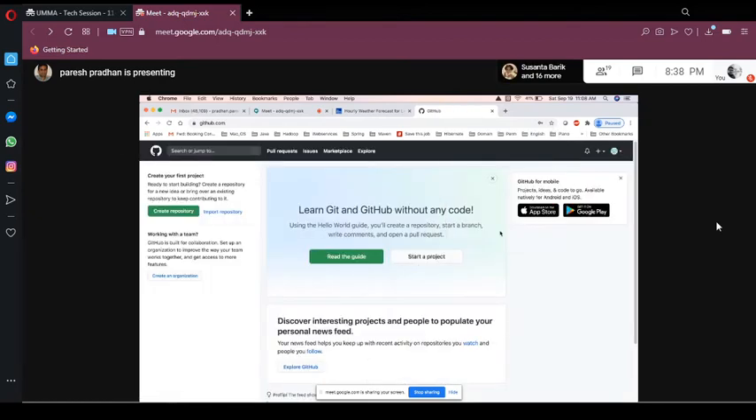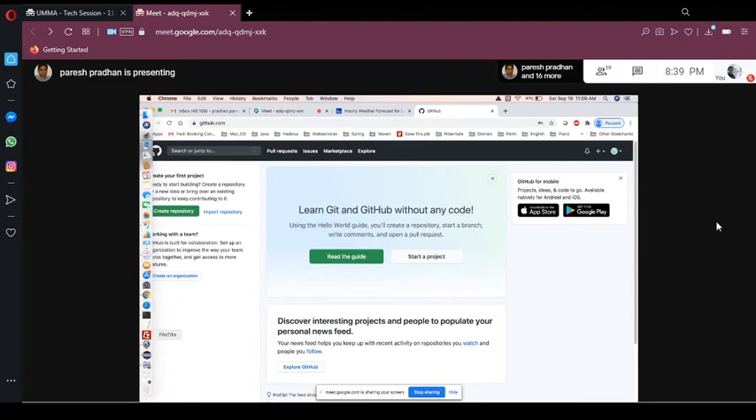This is how it looks. This is your remote repository, and always remember this cat icon. With this icon you can see all your repositories. Now let's create a remote repository.